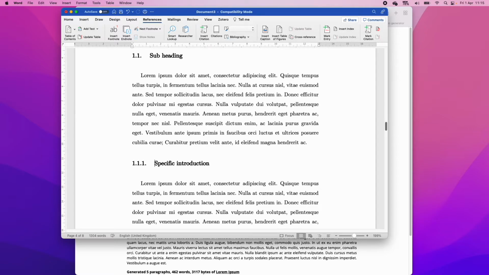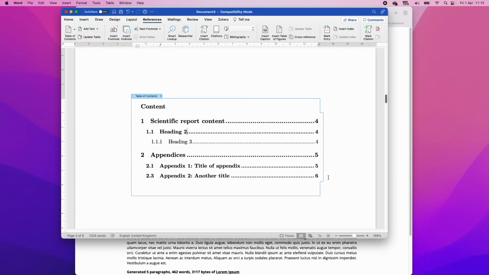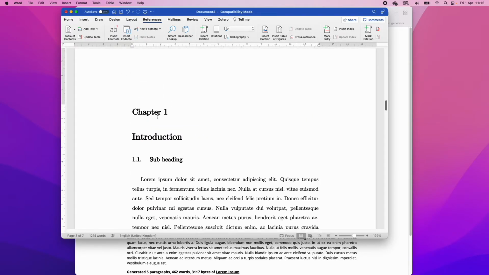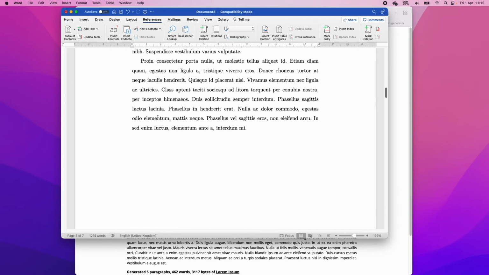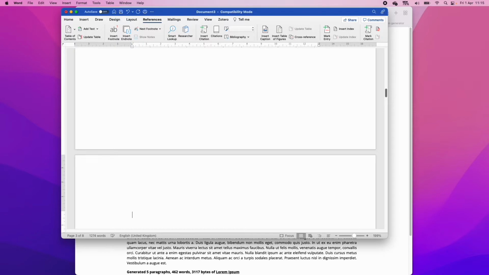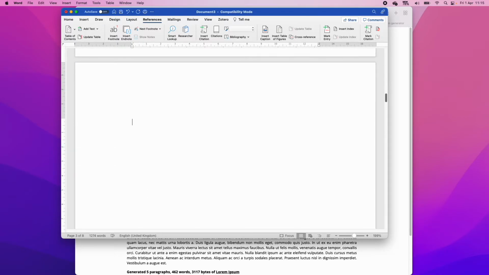Okay, so we've got figures, we've done the cross-referencing. Let's go on to table of contents and figures. So there was a default table of content. I'm just going to remove that. I know that was there before, and we're just going to recreate that, which seems a bit pointless, but I just wanted to show you how to do that from scratch rather than using the default. So inserting a table of contents is the easiest thing in the world.